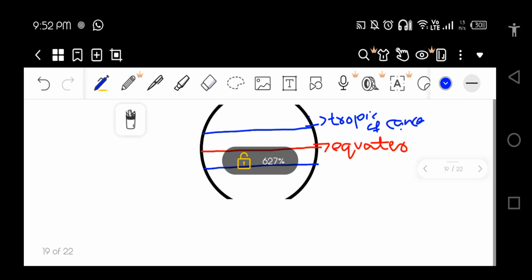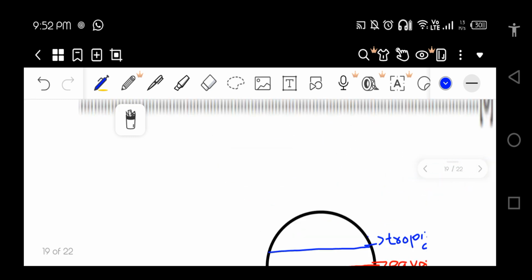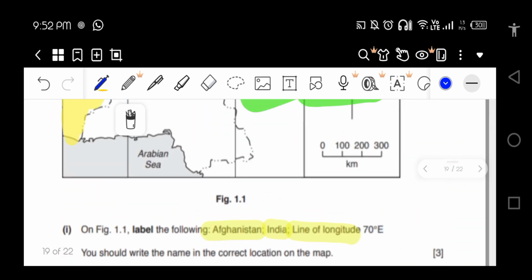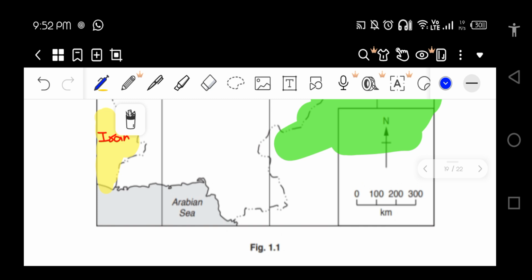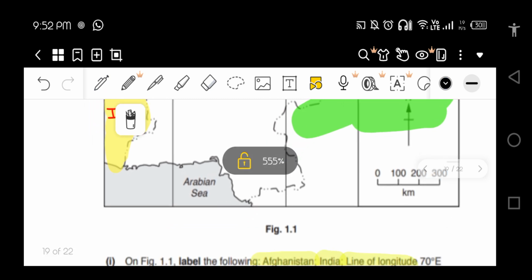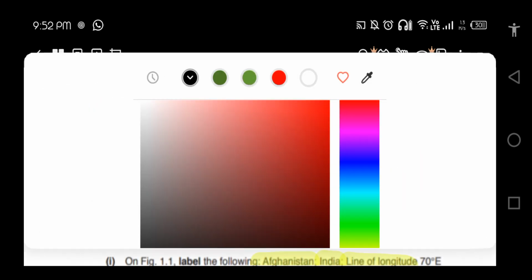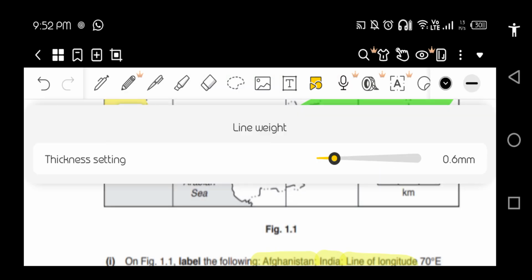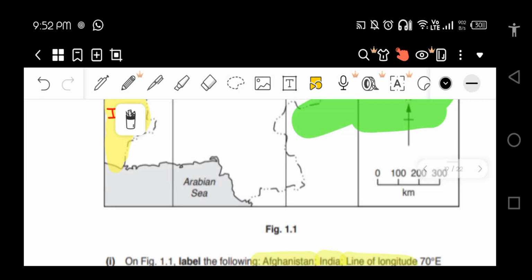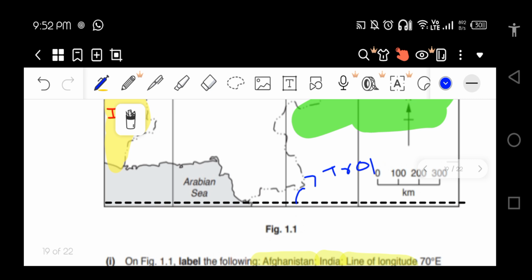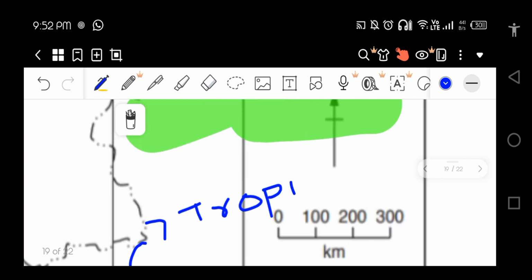So basically, how can we look at this on our map? Just make sure whenever they ask you for the Tropic of Cancer, what you have to do is make a straight line at the end of Pakistan. Well, how? Let me show you. It's a really simple thing. They can never ask you to identify it. Just make a straight line like this and mark this as Tropic of Cancer.